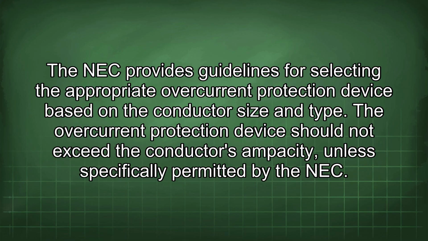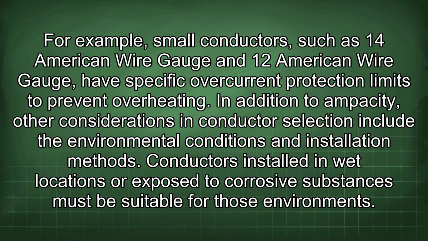The overcurrent protection device should not exceed the conductor's ampacity unless specifically permitted by the NEC. For example, small conductors, such as 14 American wire gauge and 12 American wire gauge, have specific overcurrent protection limits to prevent overheating.